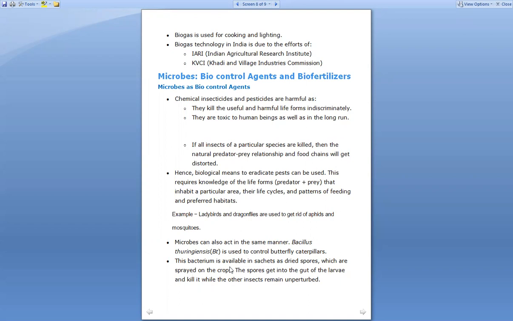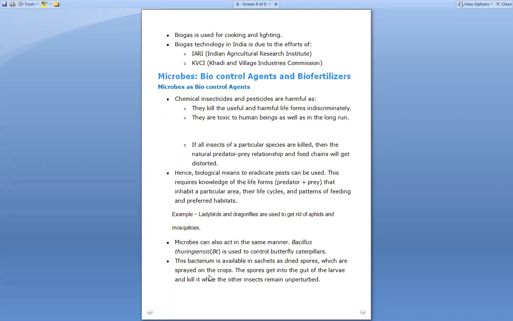This bacterium is available in sachets as dry spores, which are sprayed on the crops. So this Bacillus thuringiensis is available in the markets as dried spores, and these dried spores are sprinkled or sprayed on the crops, and the spores get into the gut of the larva and kill it, while the other insects remain unperturbed, right?